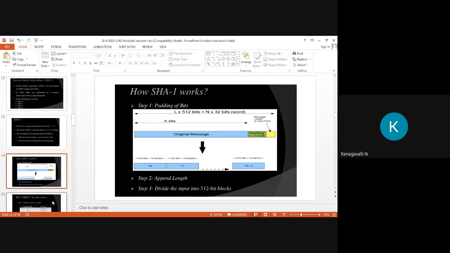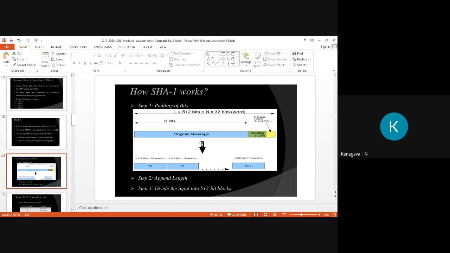The next thing is how SHA-1 works. Let's see our initial hashing algorithm. In SHA-1, step one is padding of bits. So you note down the steps clearly. This is the work representation of SHA-1. Step one, padding of bits, right?